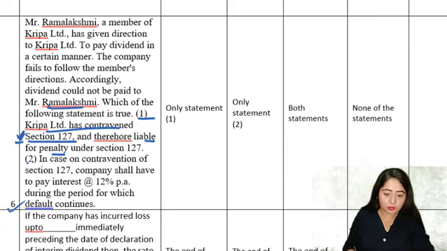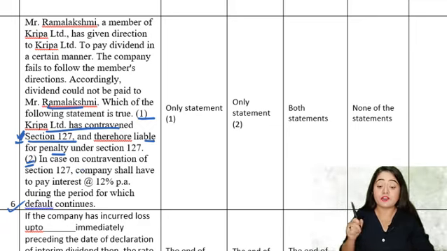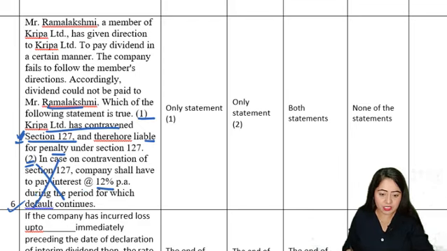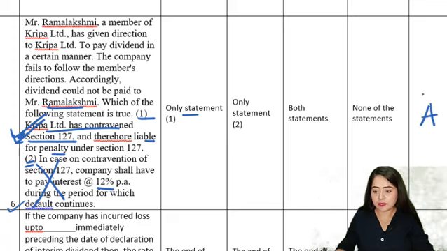Okay. Now the second point, it says that in case of contravention of section 127, company is liable to pay interest at 12% per annum. See, the company is liable to pay interest, but the company does not have to pay 12% per annum, because in section 127, 18% per annum interest is given. So the second option is incorrect. So our correct answer is only one. Only one statement is correct. So the options are only statement 1, only statement 2, both statements, none of the statements. So the correct answer here is A.